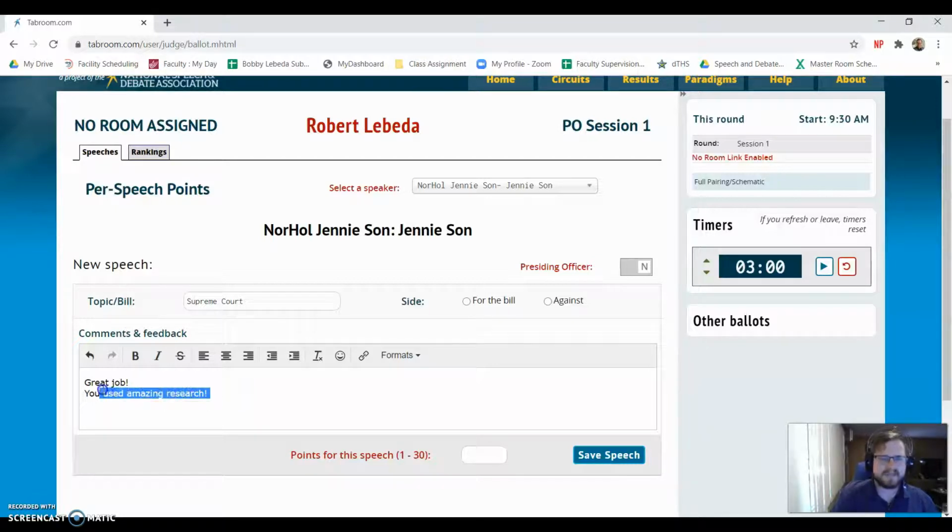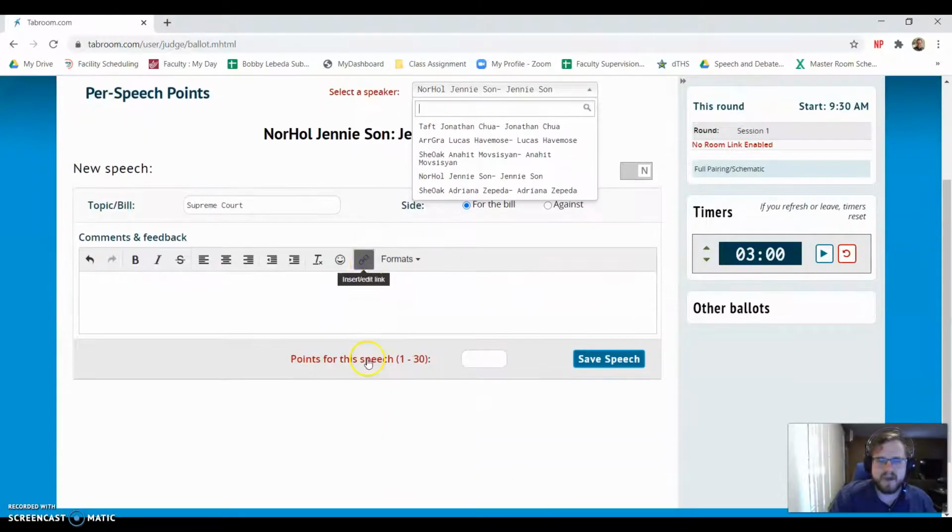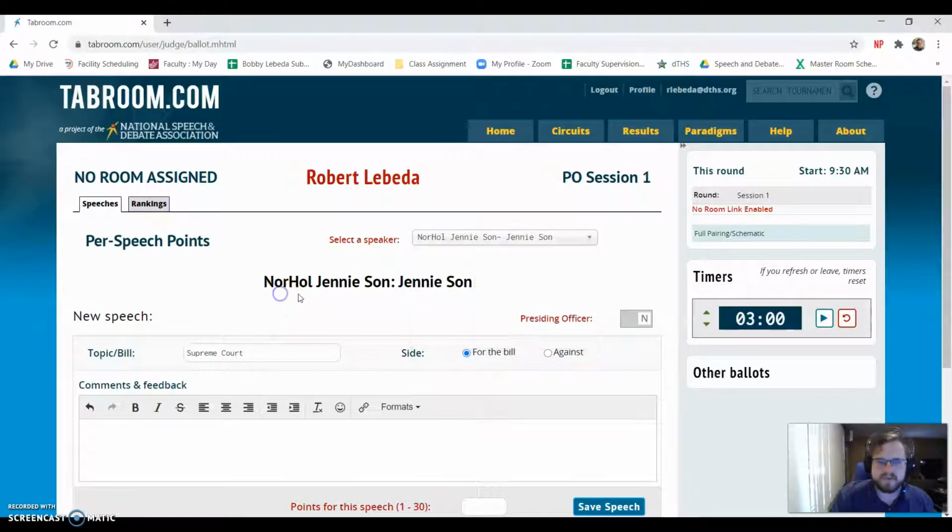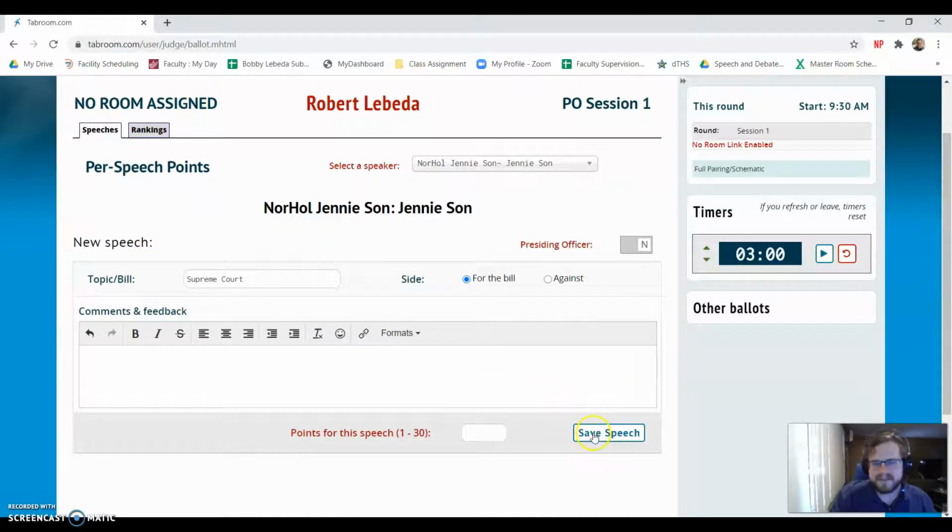The judges can access it. And then here for your organization, you could say, let's just say Jenny was for the bill, and great job, amazing. You used amazing research. Can speak a little louder. Whatever comments you want to do, we always want to try to be supportive for our students. So here you can give individual comments to individual speeches.